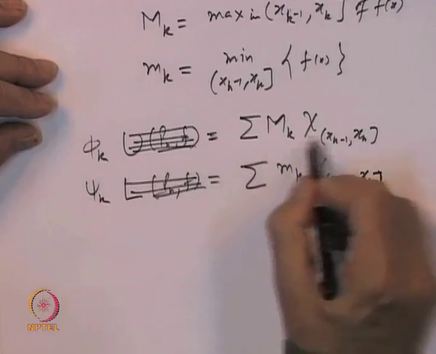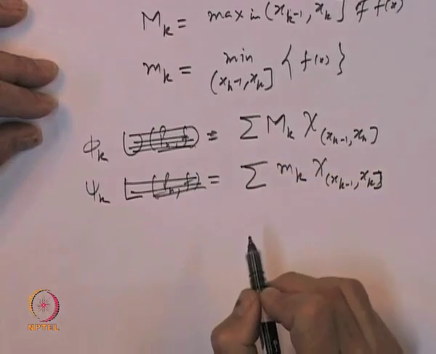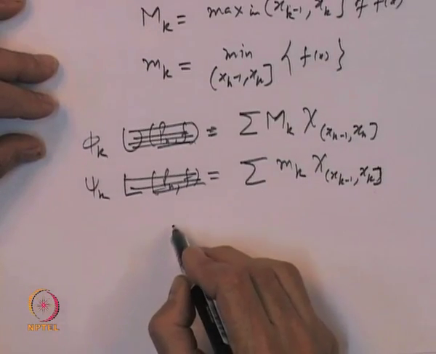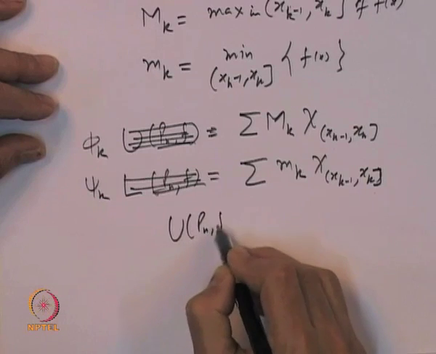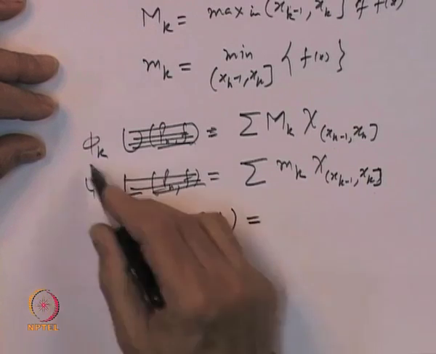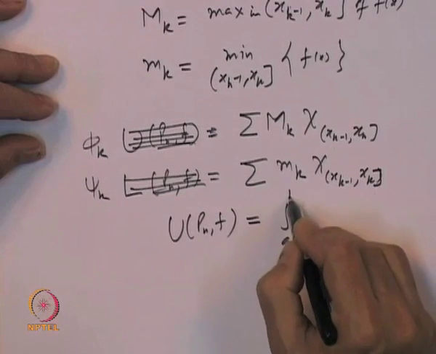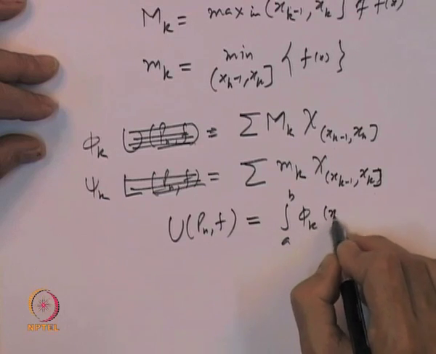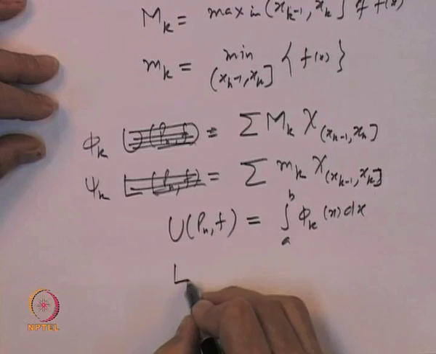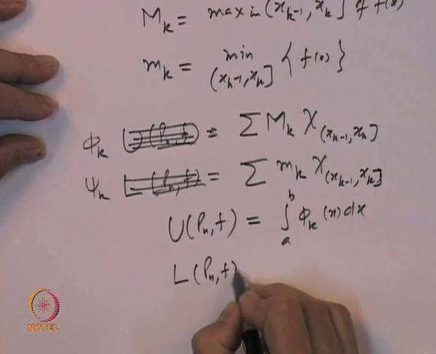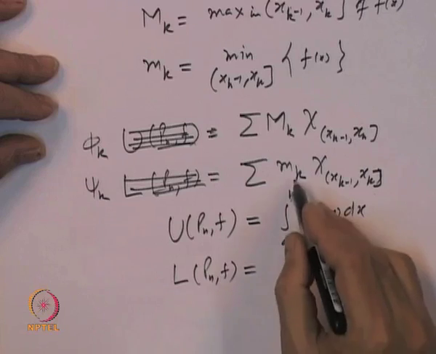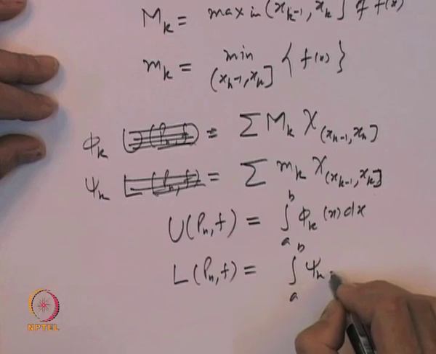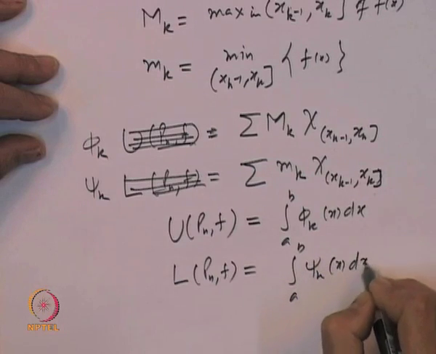So, these are functions, because they are linear combinations of indicator functions, and the upper sum and lower sum are nothing but the upper sum U(P_n, f) is the Riemann integral from a to b of phi_k(x) dx, and the lower sum L(P_n, f) is equal to the Riemann integral of this function psi_k(x) dx. Okay.